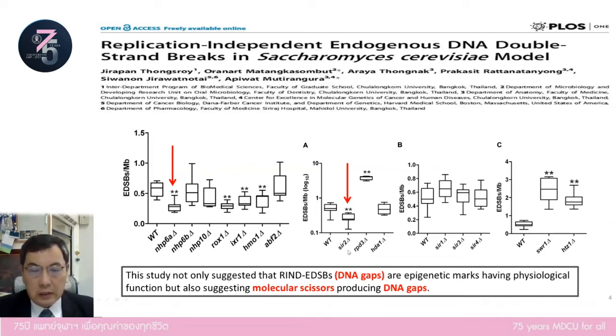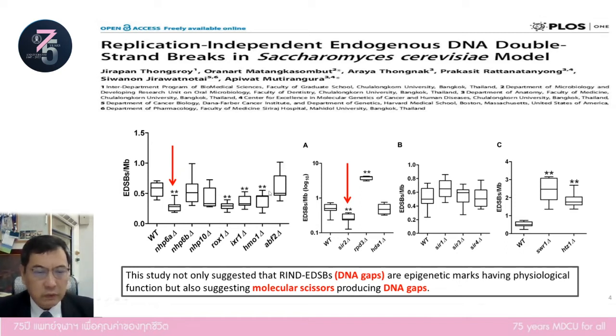SIR2 was quite interesting at the time because SIR2 has a counterpart in humans, and both have been studied for their role in the aging process. So we could make a hypothesis at that time that DNA gaps have a physiological role in preventing the DNA aging process.